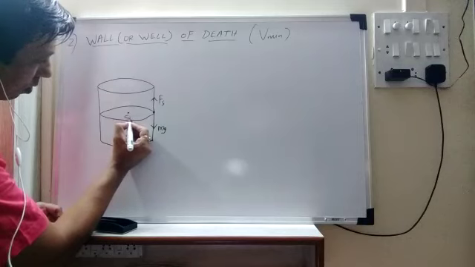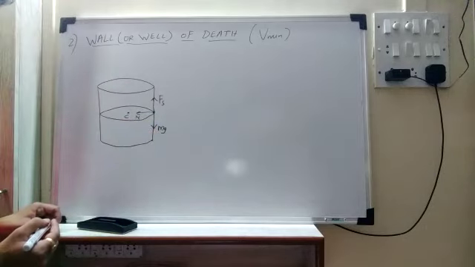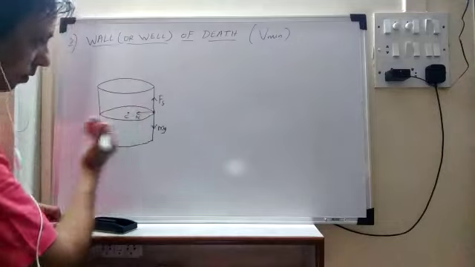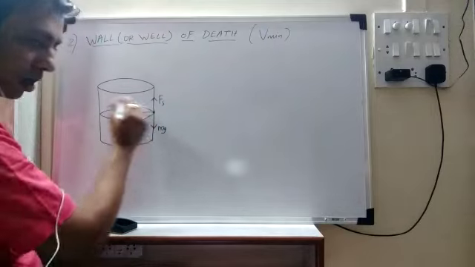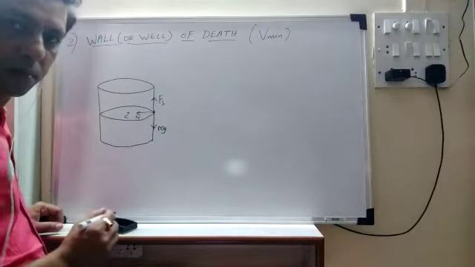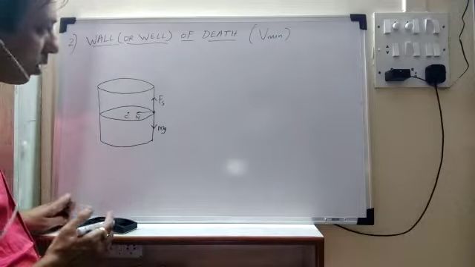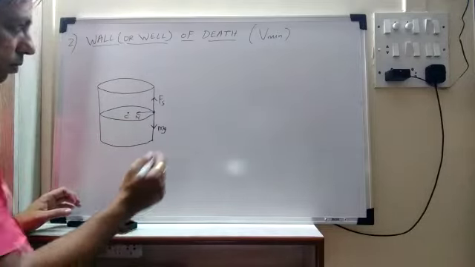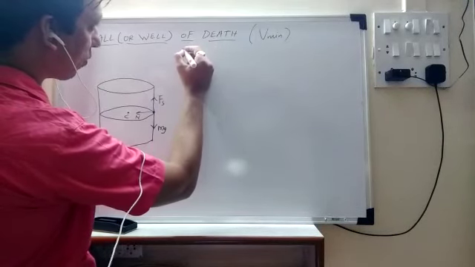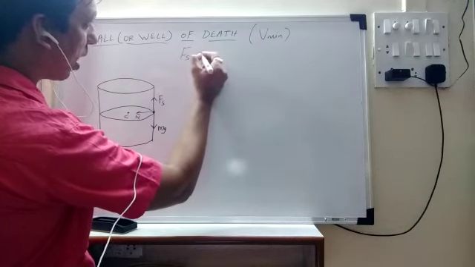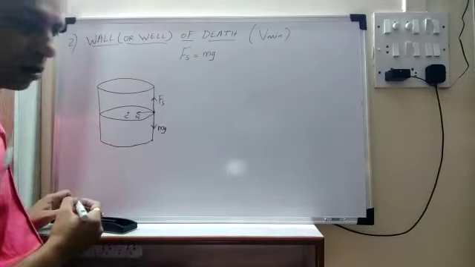Then another force that will act towards the center is the normal, and the object is moving like this inside the cylinder in a horizontal circle. That's why it is said to be an application of UCM. The cylinder is vertical, but the object is moving in a horizontal circle. So by looking at the diagram, we can balance the equations. The first equation we get is Fs is equal to mg. That is, Fs is trying to balance mg.